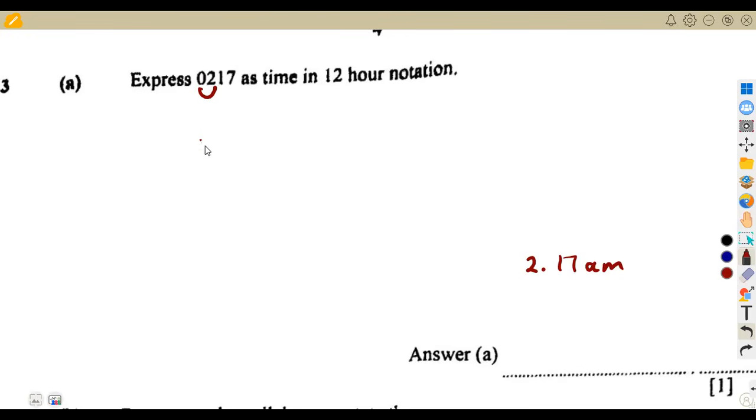If it was 14:17, this is the 2 of the afternoon. So it's going to be 2:17 PM. All right, so this one is going to be AM, and time you just indicate with a dot like that. This one is the one that you see on your phone or on the normal clock. The normal time is like this. You just put a dot there.